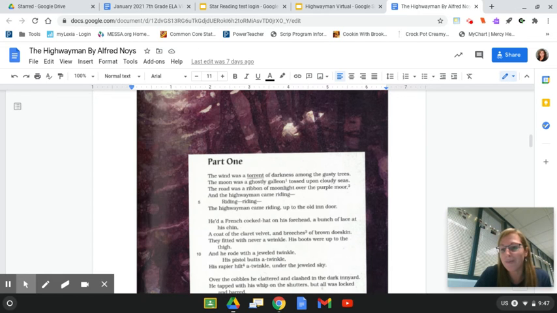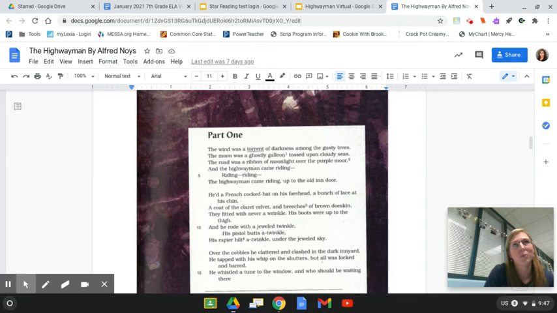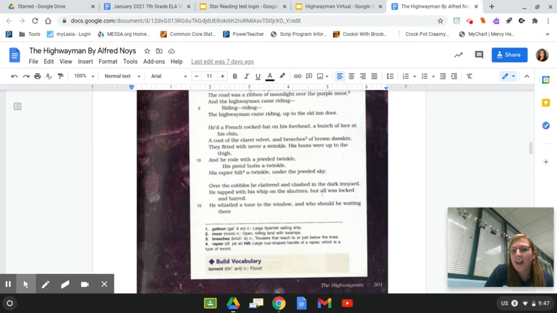And a highwayman, remember those are those robbers, came riding up to the old inn door. So we're talking about this old inn where people would come and stay. He'd a French cocked hat on his forehead and a bunch of lace at his chin, a coat of claret velvet and breeches of brown doe skin. They fitted with never a wrinkle, his boots were up to the thigh, and he rode with a jeweled twinkle, his pistol butts a twinkle, his rapier hilt a twinkle under the jeweled sky.